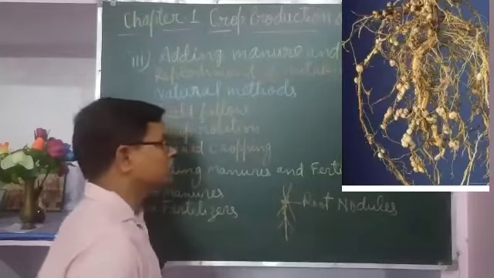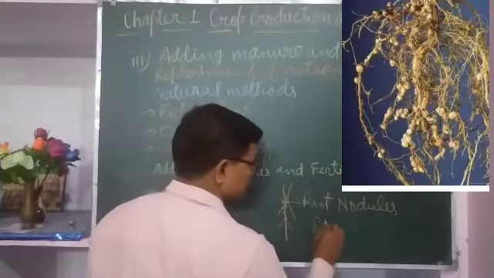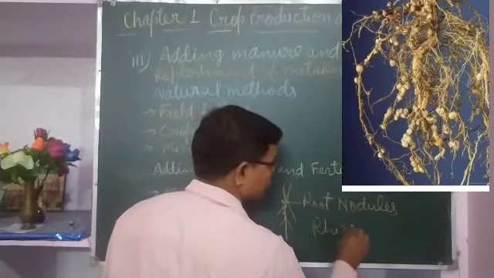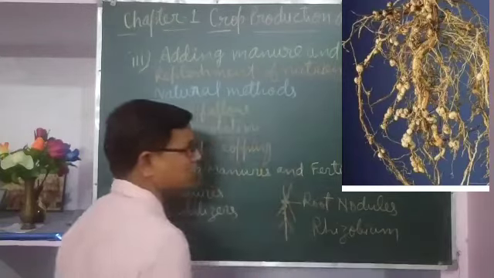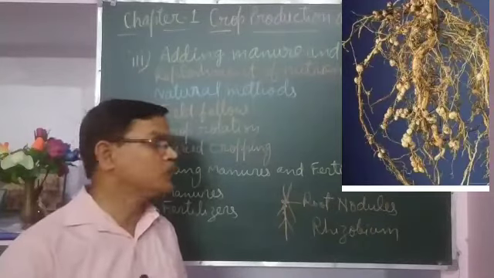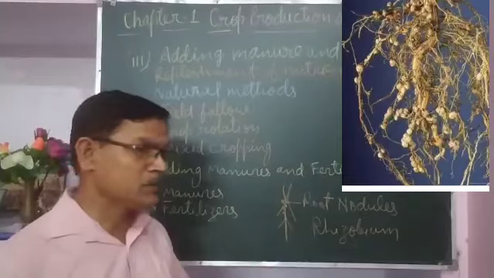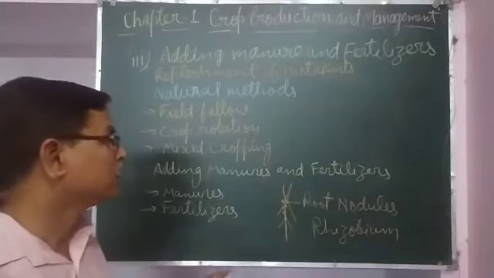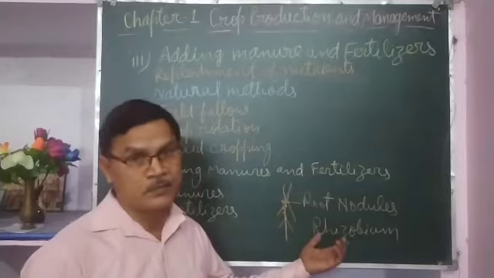In these root nodules a type of bacteria called rhizobium is found, which is able to trap atmospheric nitrogen, convert it into nitrogen compounds and fix it into the soil, and that enriches the fertility of the soil.